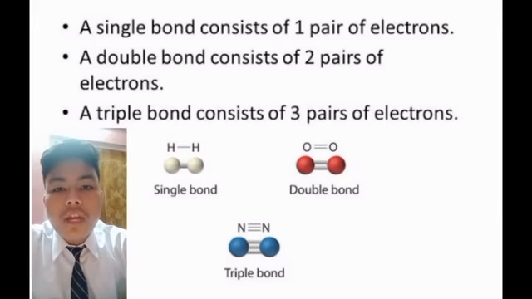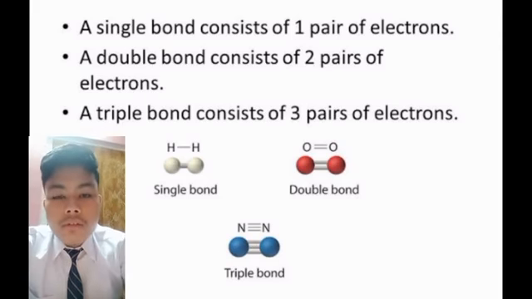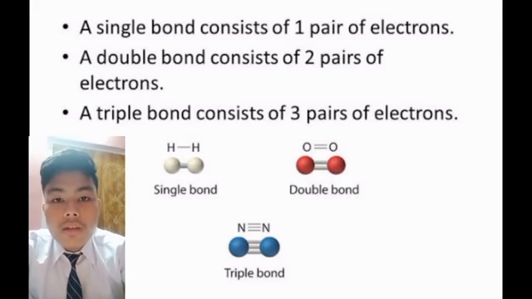Since both the atoms share only one pair of electrons, it is called a single covalent bond, and it is represented by a single dash. Similarly, bonds having 2 pairs of electrons between them are called double covalent bonds, and bonds having 3 pairs of electrons between them are called triple covalent bonds.